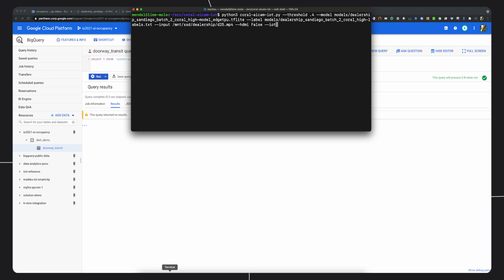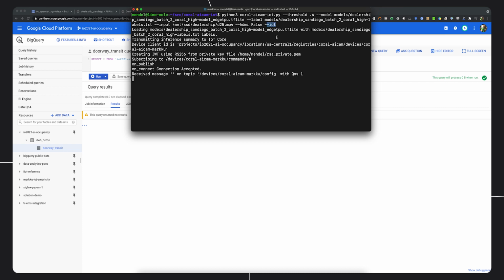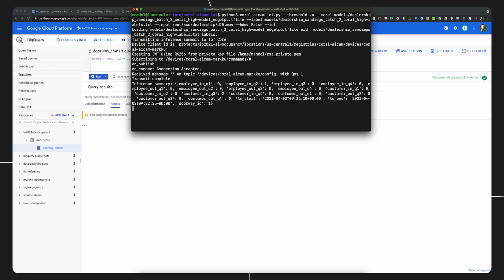I will start the client app on the Coral board. This footage was recorded with 1 employee and 2 customers entering the building. So let's wait a bit for the events to happen, and then every 15 seconds the client will send summaries. And I also added now the IoT flag here so that the client will transmit the results to IoT Core. There we go. Transmitting inference summary to IoT Core, and what did it transmit? 1 employee in and 2 customers in. All right, that looks good.